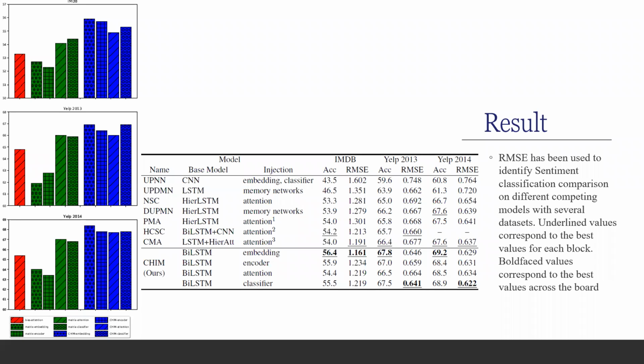RMSE has been used here to identify the sentiment classification comparison on different competing models with several different databases. Underlined values correspond to the best model for each block. Boldface values correspond to the best value across the board.